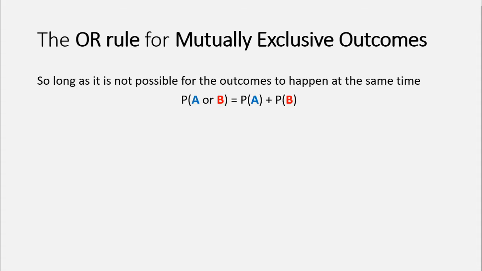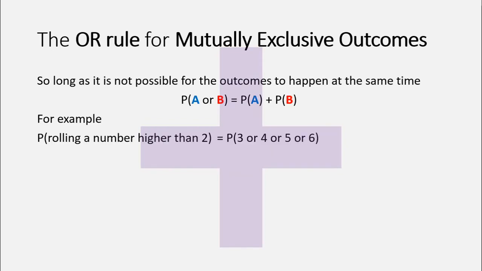So raining and snowing are not mutually exclusive because it could be raining and snowing at the same time. However, rolling a die, for example, rolling a number higher than 2, that means it's a probability that it's 3, 4, 5, or 6. It couldn't be all of those numbers at the same time.